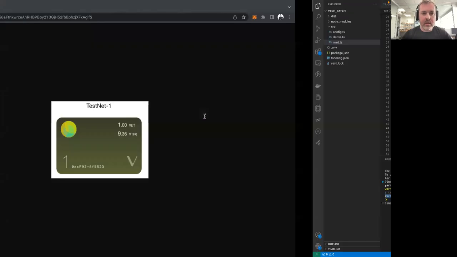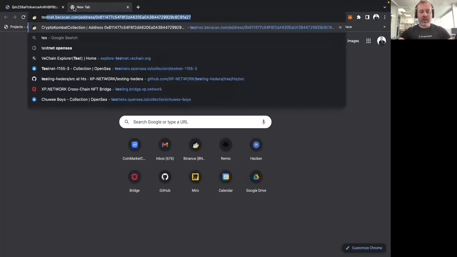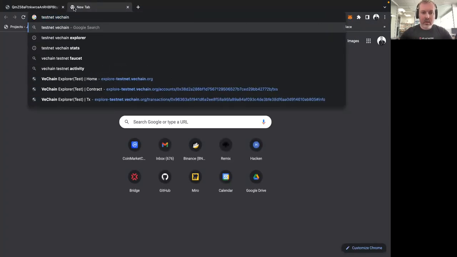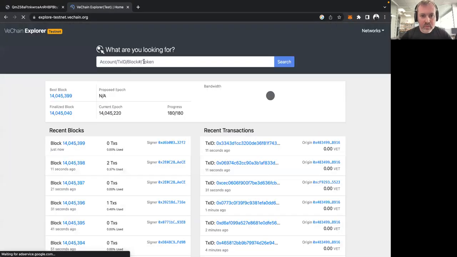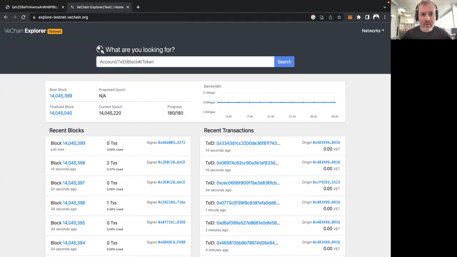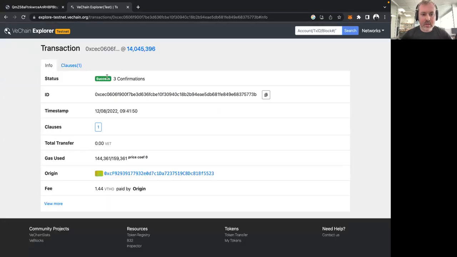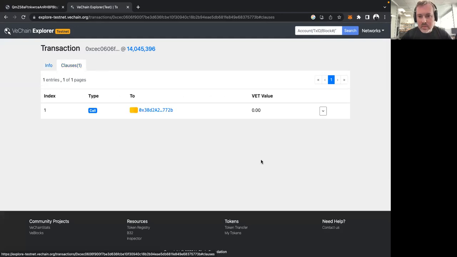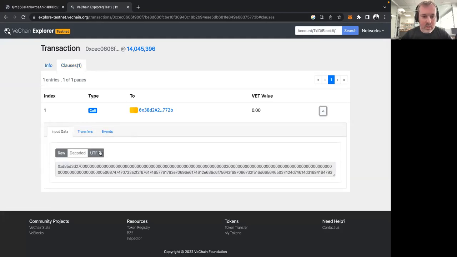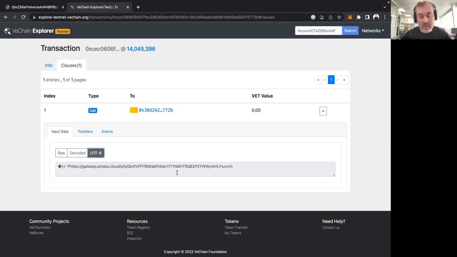So let's do this. Let's go to the blockchain. Let's say testnet VeChain Explorer, like this. And let's check this transaction. And fortunately, it says success, which means we have an NFT minted on VeChain. Let's probably try to check some clauses. Maybe we'll find something interesting here. Yeah, okay. As we can see, this NFT was minted directly with this link, which we just provided.